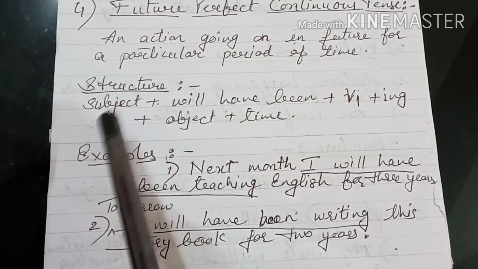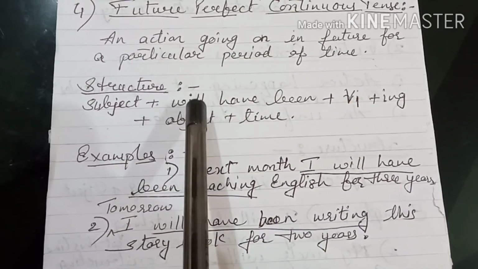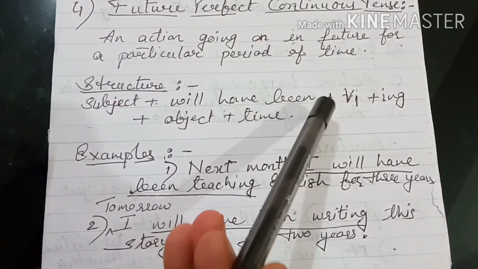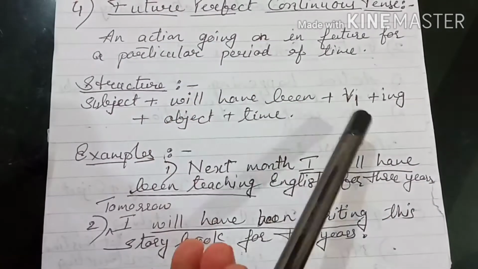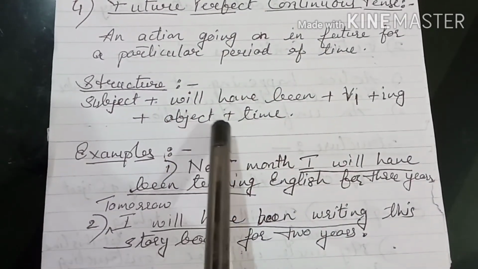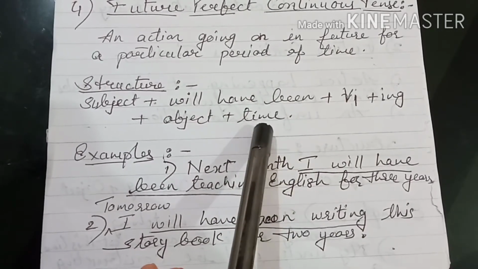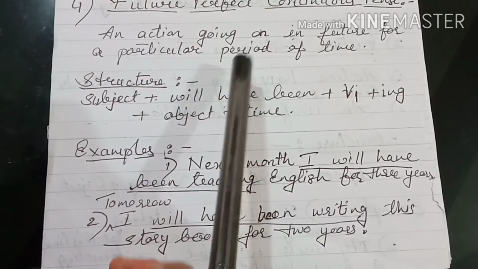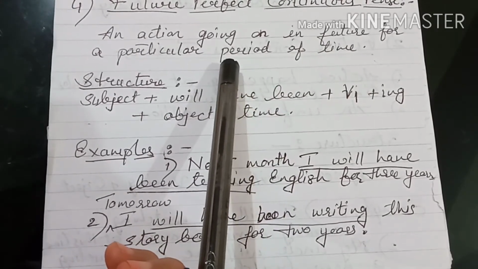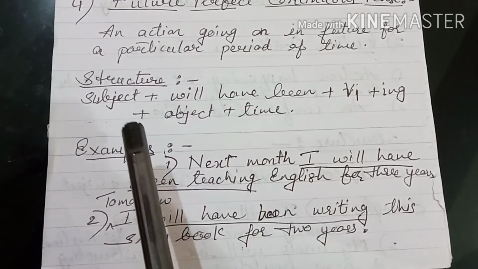Now the structure is subject plus will have been plus V1 plus ing because it's a continuous tense plus object plus time. We have to give the time reference to show that for what time the action is going on.